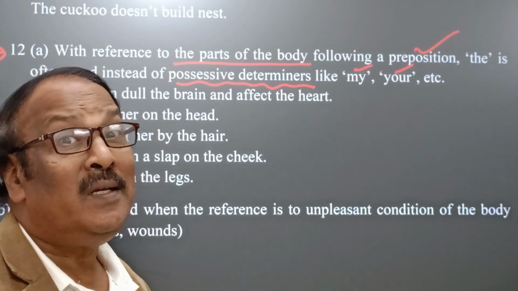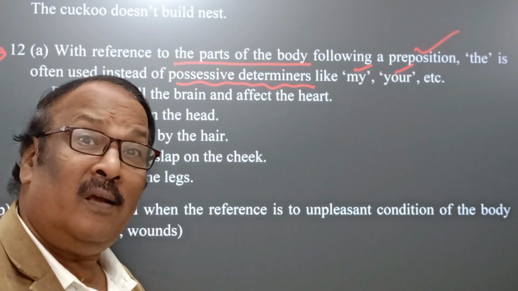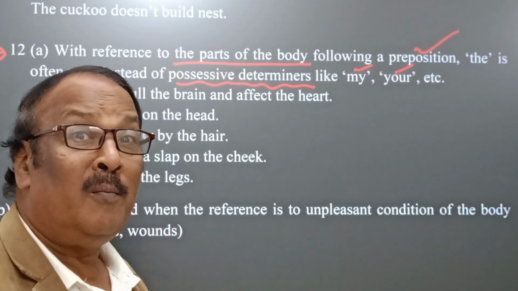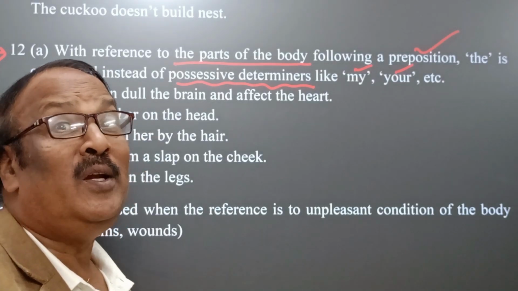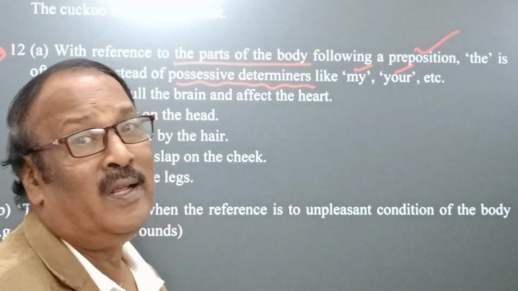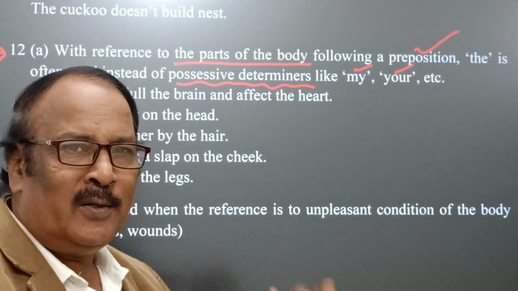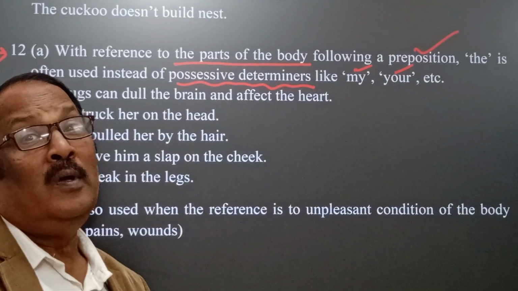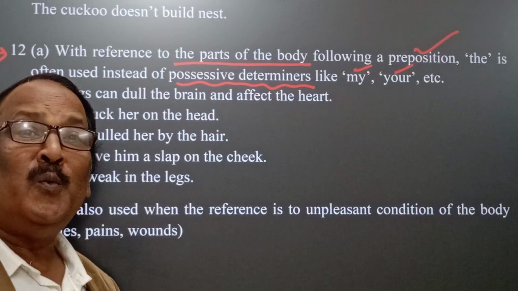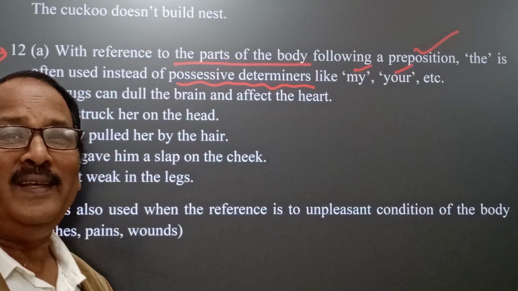These are possessive pronouns and they play the role of possessive determiners to determine the head noun in a noun phrase. Understood? In the place of these possessive determiners, we can use article the.